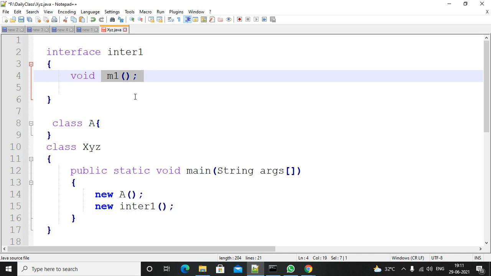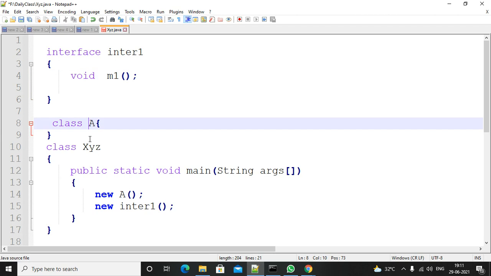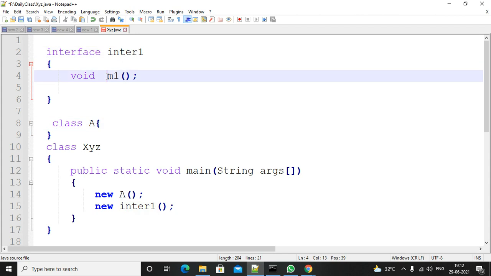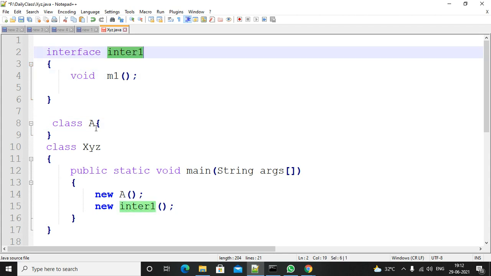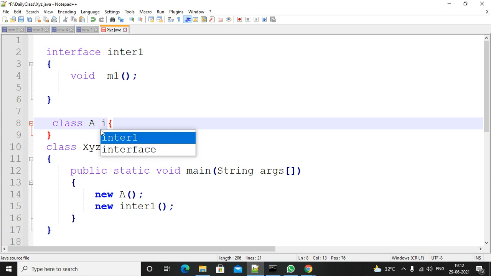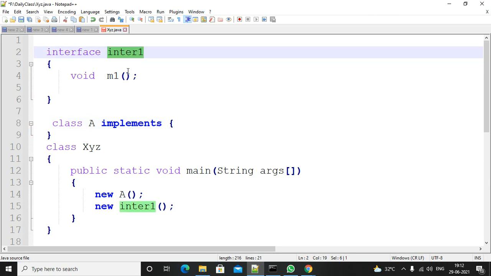In case of interfaces, he will do that back end work by using classes only. By using classes, he needs to implement this interface's methods. How do we implement these interface methods? By using the implements keyword. You need to provide these requirement specifications.